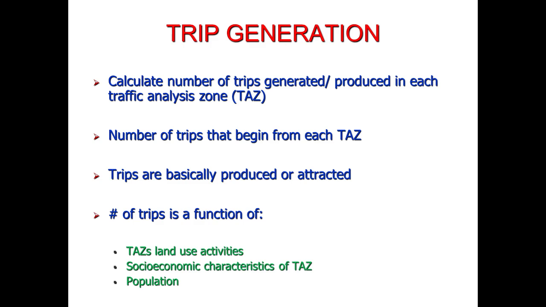So the land use activities of any traffic analysis zone means what are the kind of activities being performed in that zone, whether the traffic analysis zone is of residential, commercial, or industrial type. And the socio-economic characteristics means the income or the automobile ownership level of the dwellers in that traffic analysis zone. And third one is the population. Obviously, if a traffic analysis zone is more populated, it will generate more number of trips.